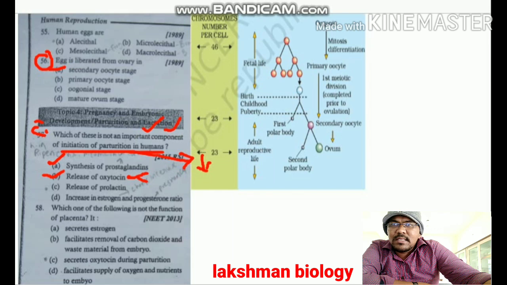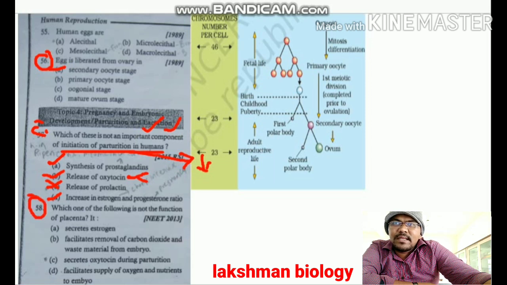Next, option C, release of prolactin. Release of prolactin does not influence or induce parturition. Hence option C is our answer. If you see option D, increase in estrogen and progesterone ratio, this also helps in the initiation of parturition. Except option C, all the remaining options help in the initiation of parturition. Hence option C is our answer.